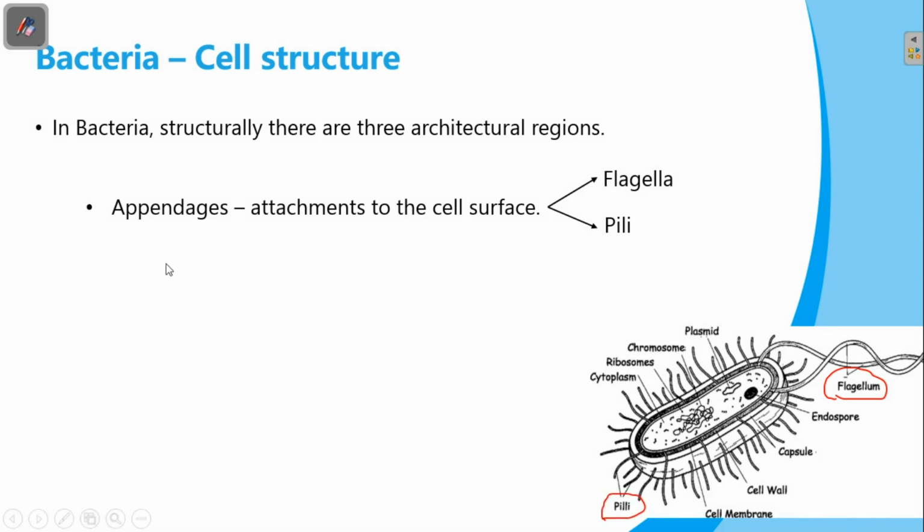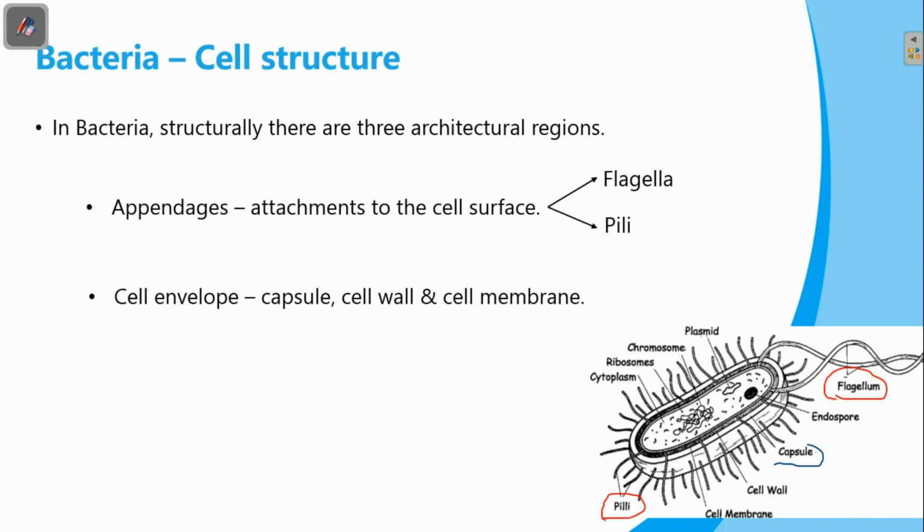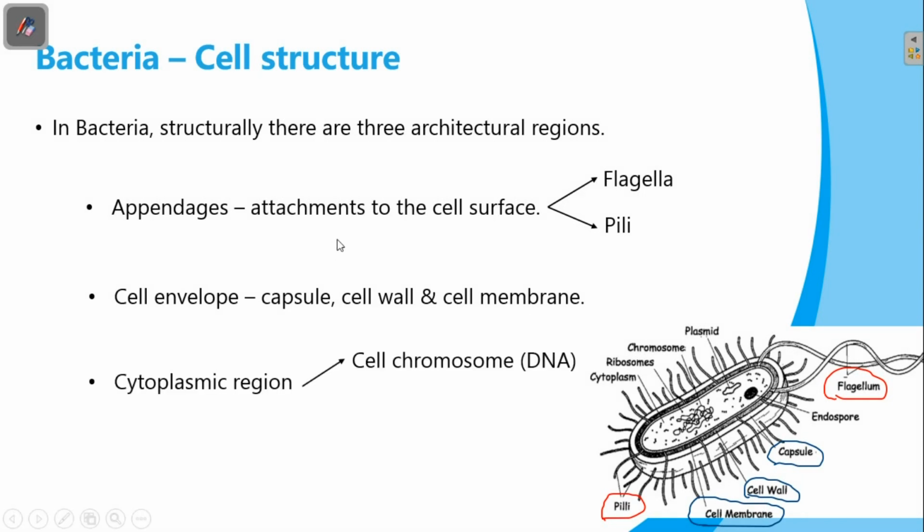Next one, the cell envelope. Under the cell envelope, we can study the capsule, cell wall and cell membrane. And next one, the cytoplasmic region. It includes the genetic material, chromosome and ribosomes.